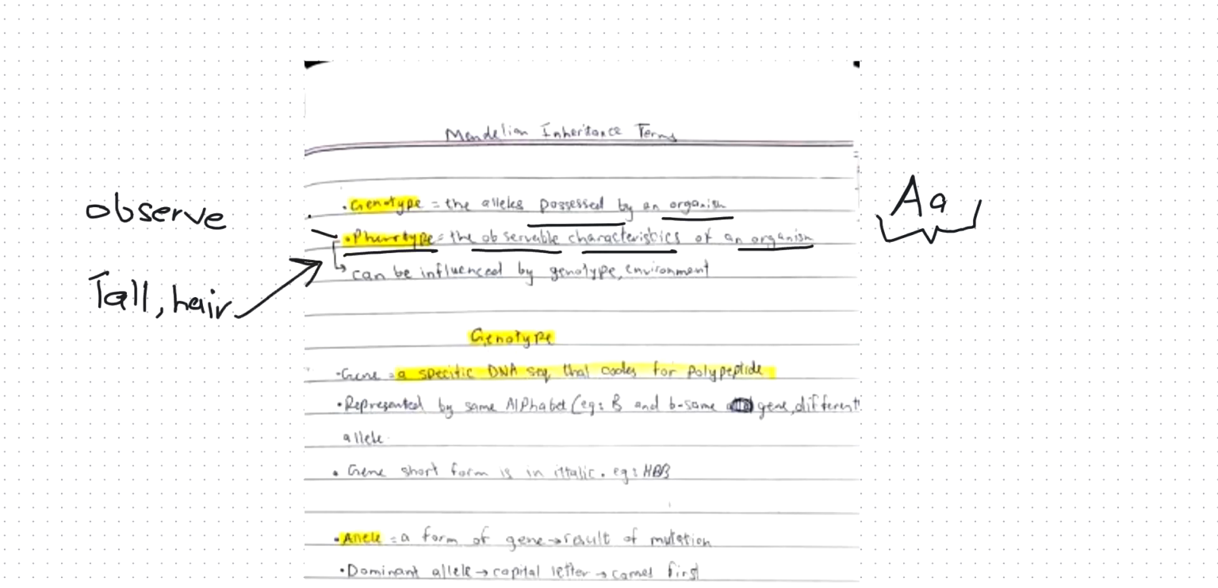Phenotypes can be influenced by genotype and environment, whereas genotype can only be influenced by mutations and variation in genetics. Like independent assortment that happens in meiosis, that's where the genotype can be changed, as well as by mutations.